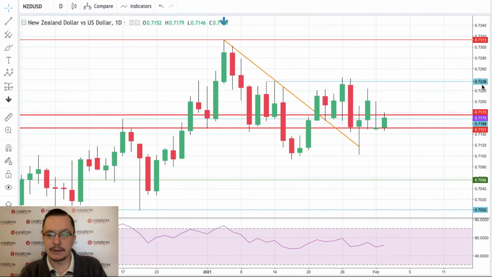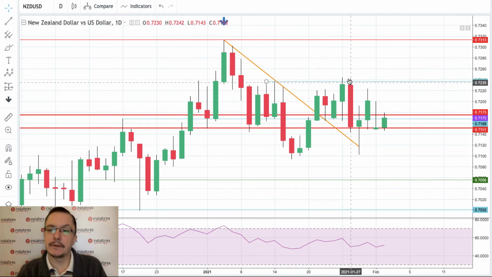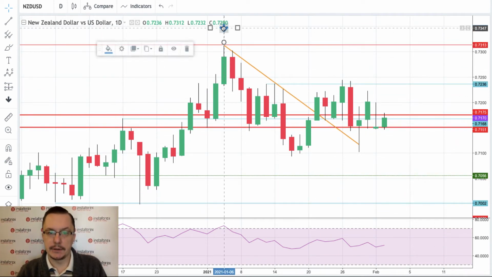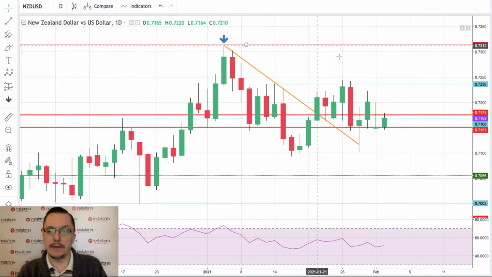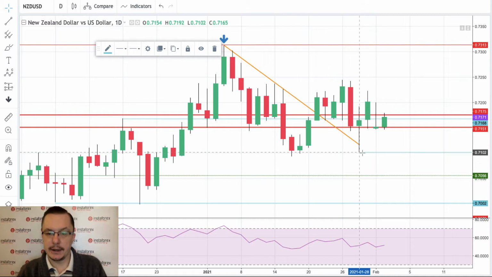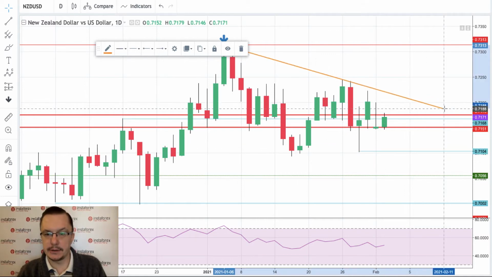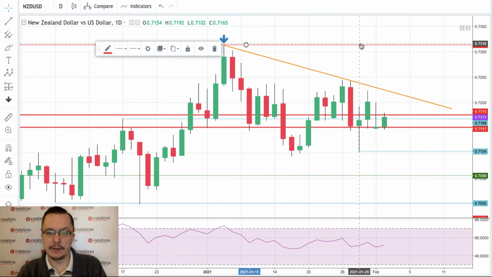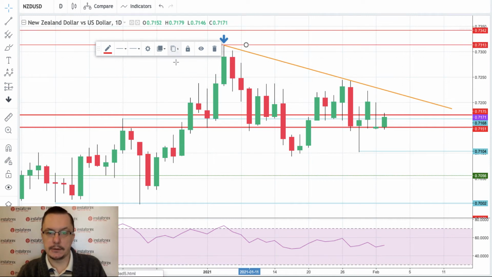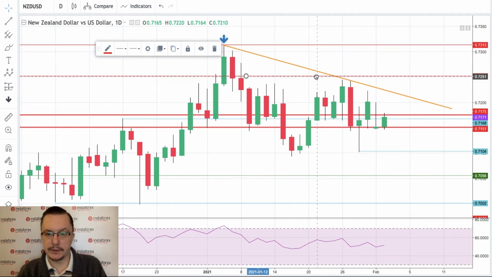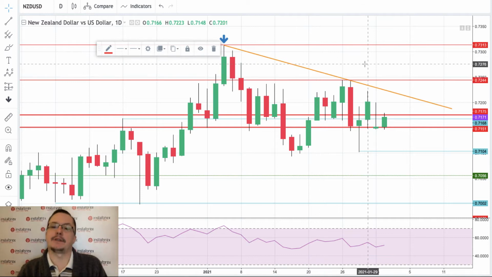Nevertheless, the level of 7,233 has been rejected already a couple of times, and I think this would be the key level for the next movements. As you can see, there is no new low, so I'm moving this line around here. Let's say this would be the correct level for the technical resistance.